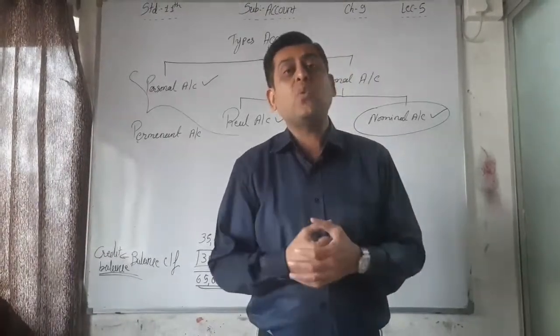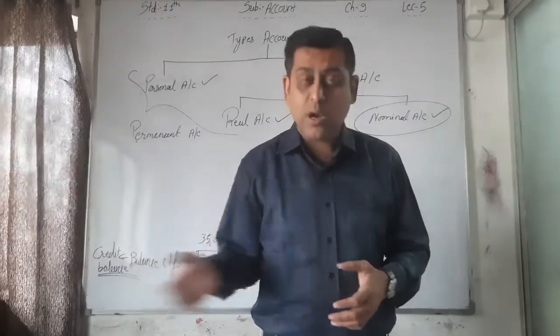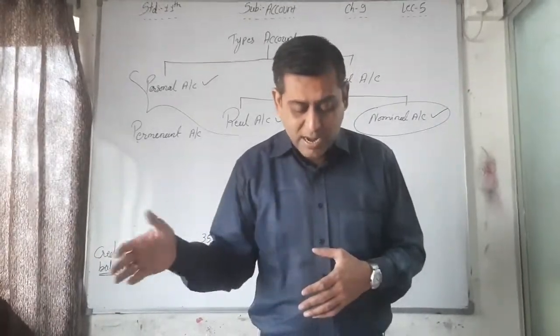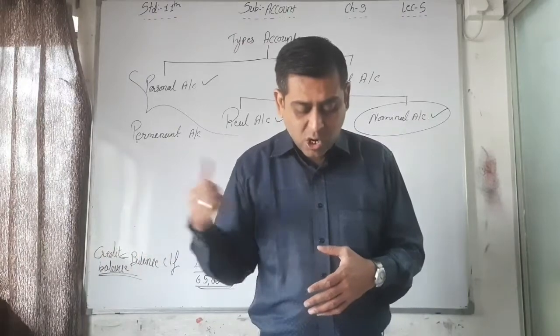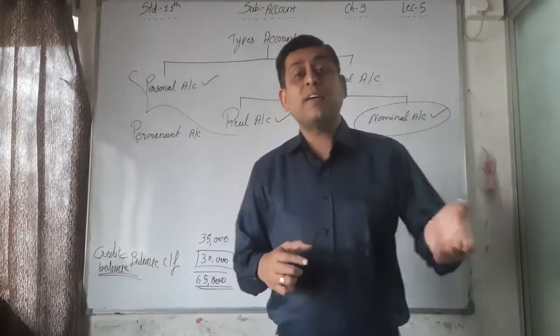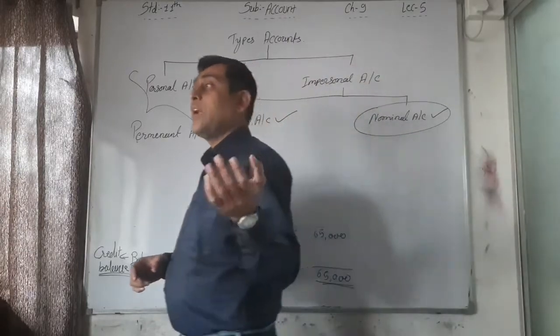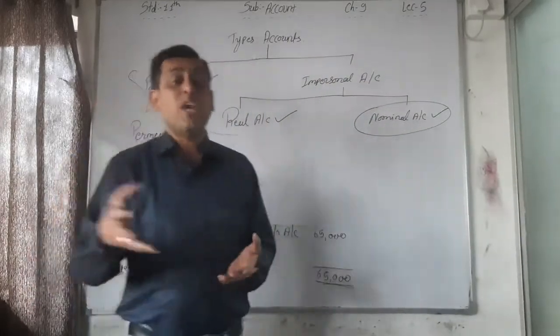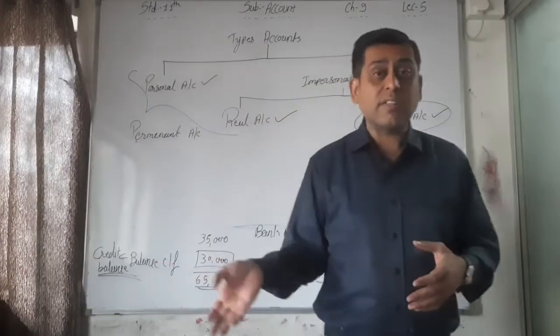Now whatever amount is received from Sanjay Traders is recorded on the credit side, by cash, by bank, by cash. Whatever amount is paid by Sanjay Traders to us, whether by cash or through cheque, is written on the credit side.